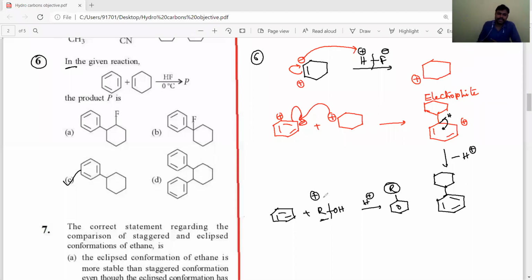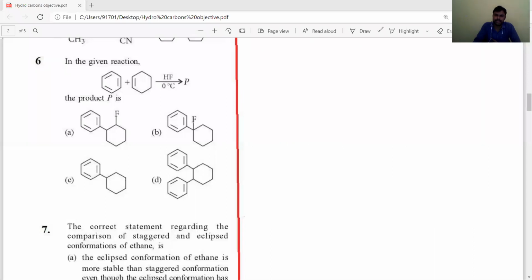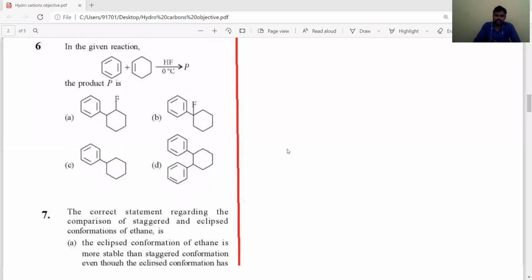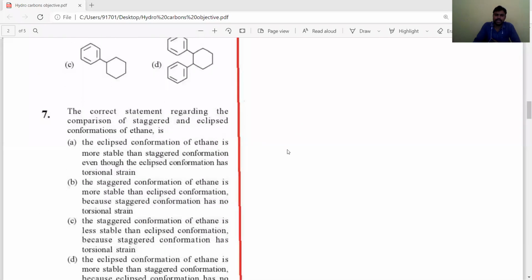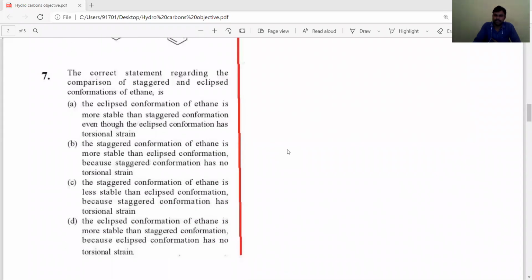Okay, students. Next, let's listen. Seventh question. The seventh question is related to a concept we discussed earlier, that is the conformational isomerism of ethane. So we need to discuss that. Which conformer is more stable and which statement is correct, we have to identify. So the correct statement regarding the comparison of staggered and eclipsed conformations of ethane.